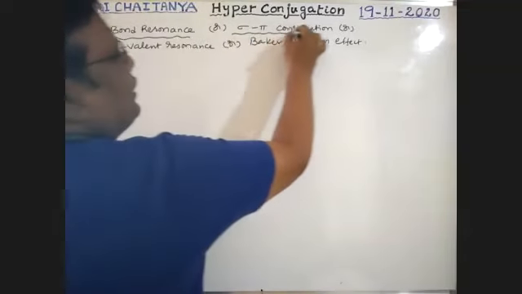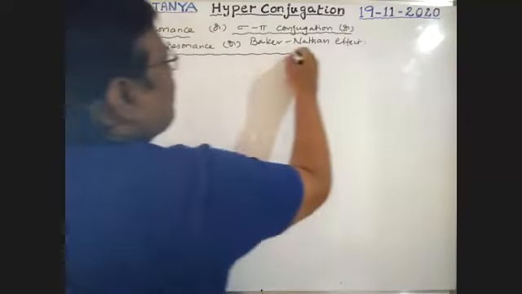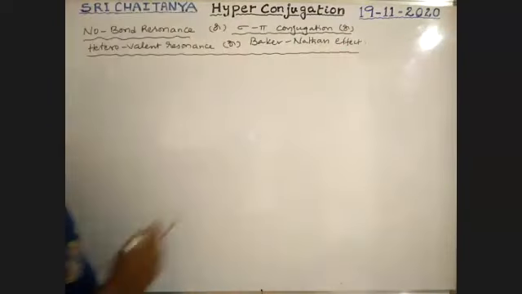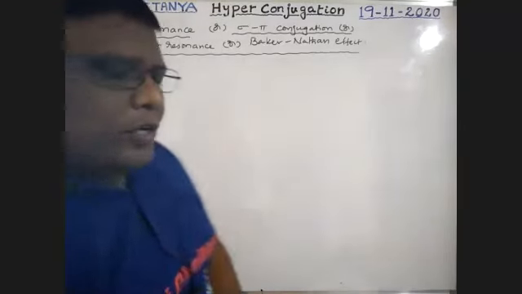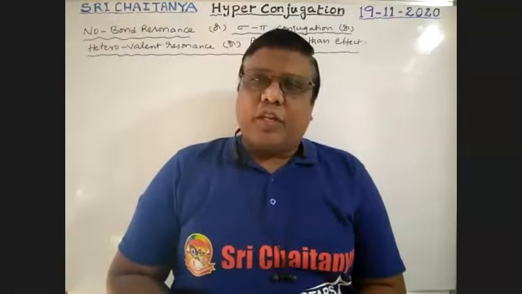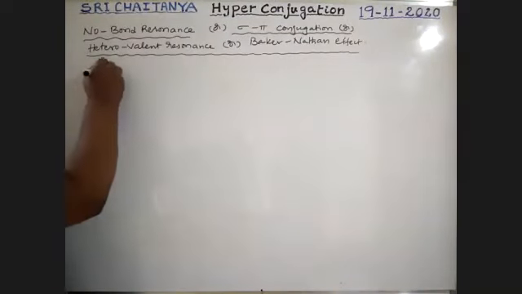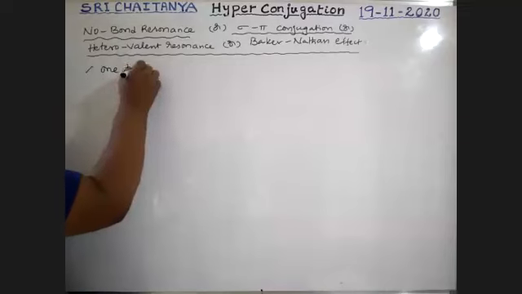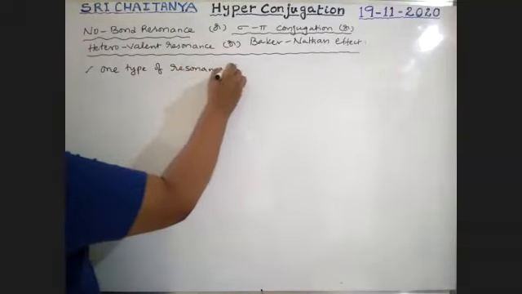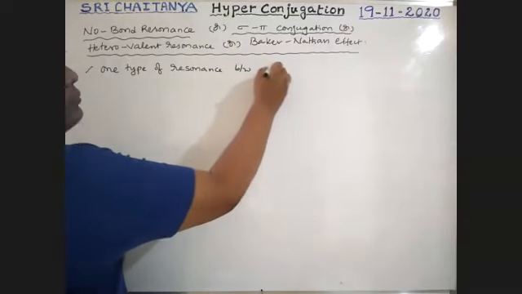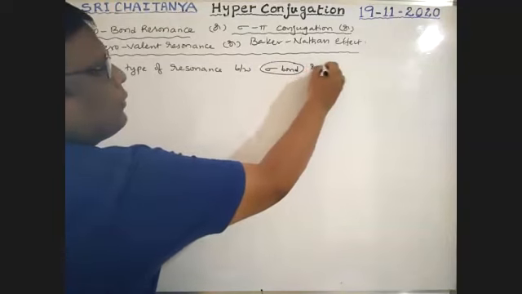Any one is a name for hyperconjugation. Sir, what is this hyperconjugation? Hyperconjugation is one type of resonance, between a sigma bond and a pi bond.